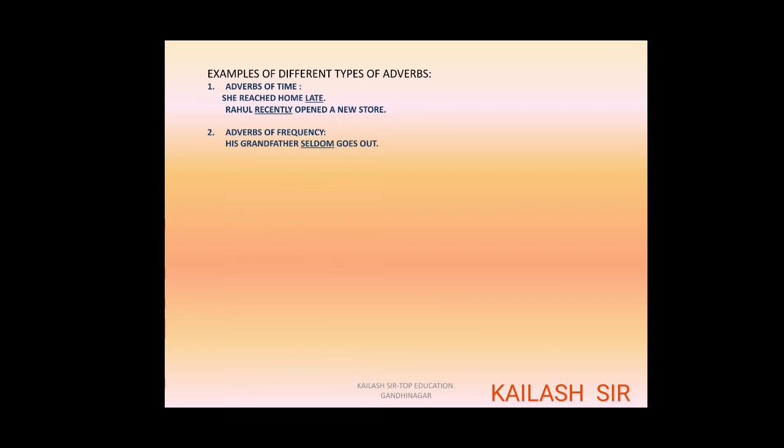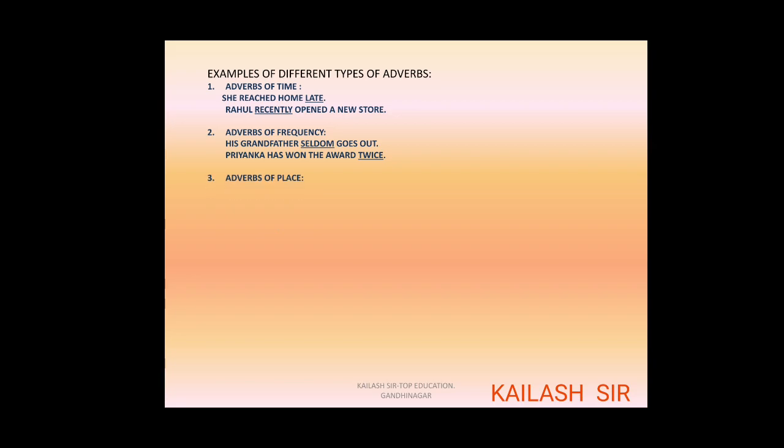Adverbs of frequency. His grandfather seldom goes out. Rarely, we can say. Seldom is the adverb. Priyanka has won the award twice. How many times? Two times. Twice is related with won, and seldom is related with goes. So you can see they are the verbs. The underlined parts show something more about the verb, so they become the adverbs.